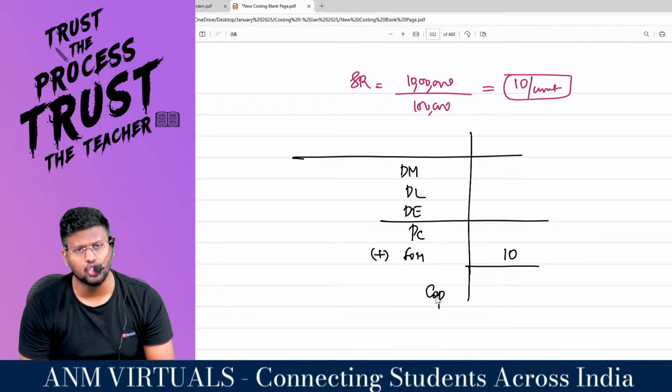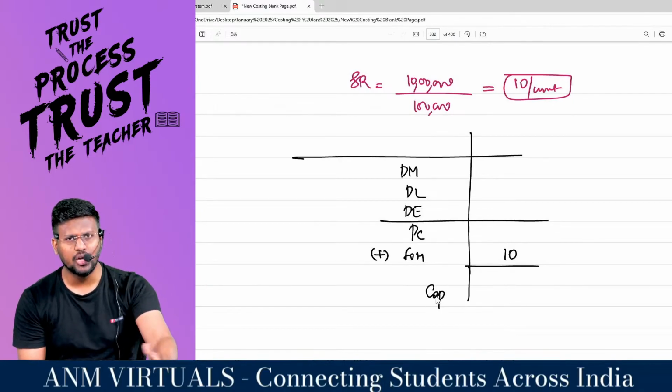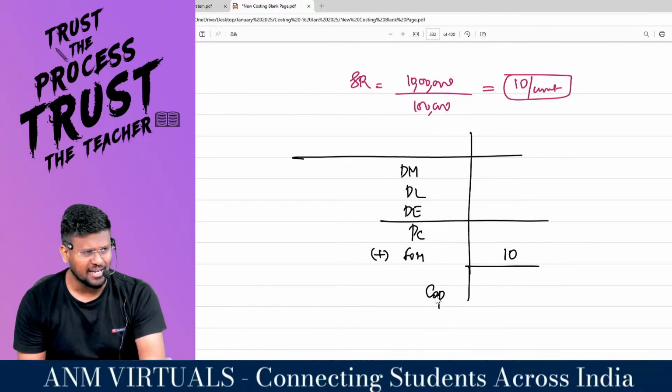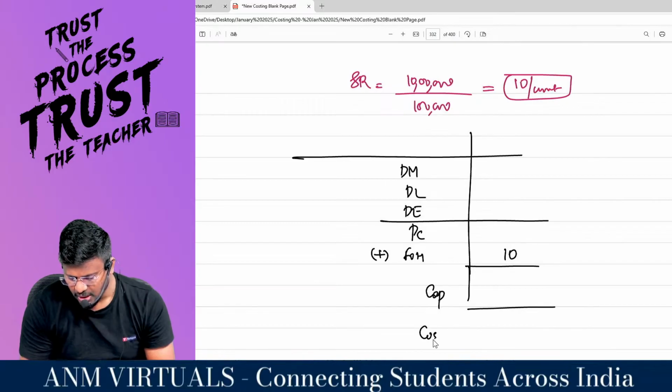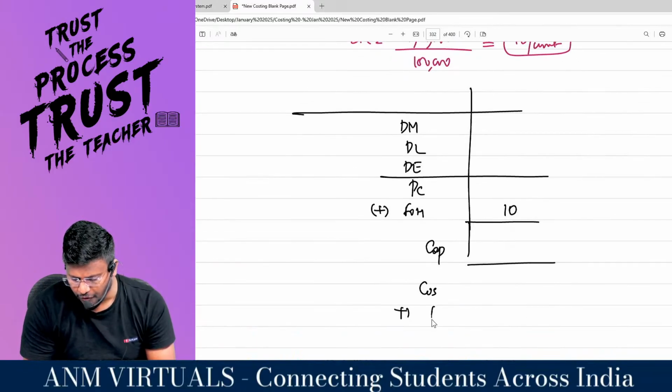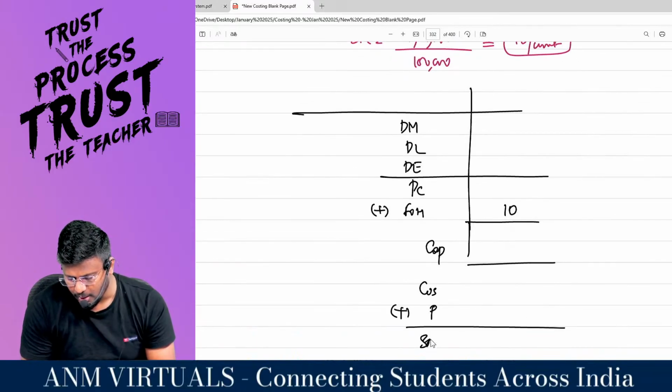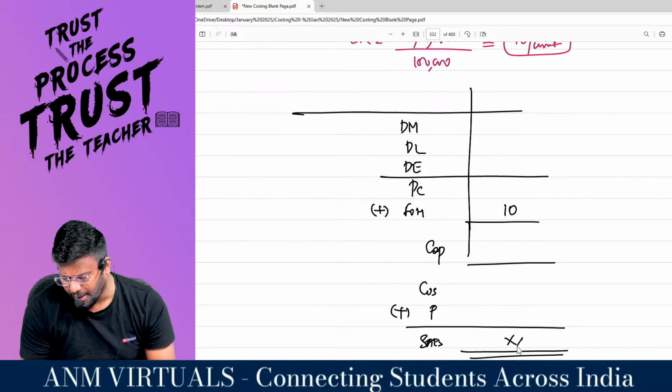You will be getting the cost of production. To that you will add general administration overhead and selling and distribution overhead. You will get the cost of sales, my dear lovable students. To that you will add the required profit. You will get the sales value. At that sales figure you will be selling 1 pen.